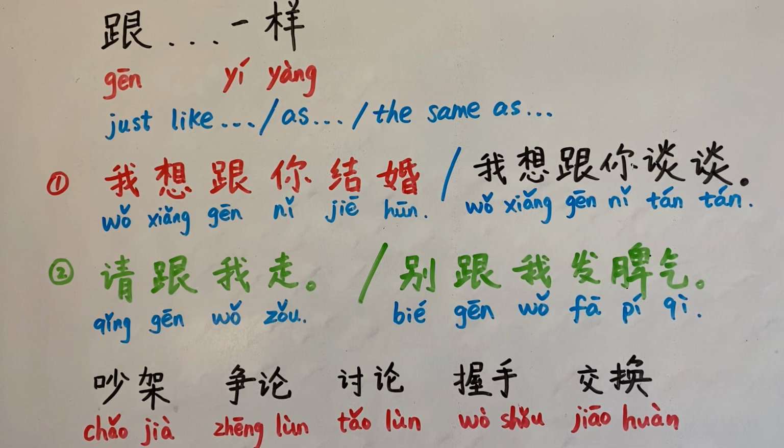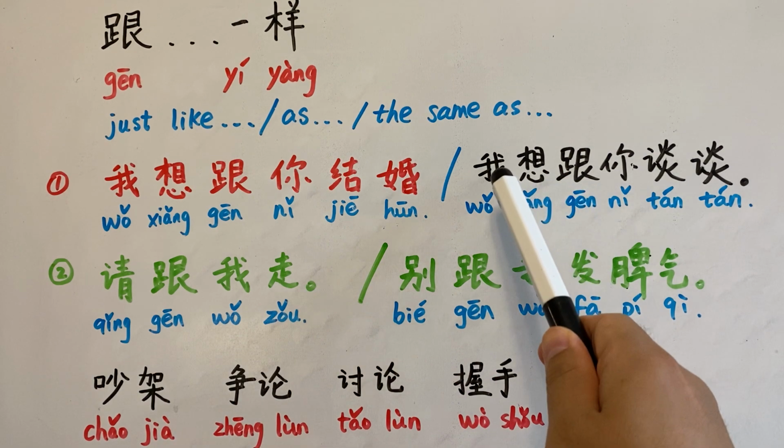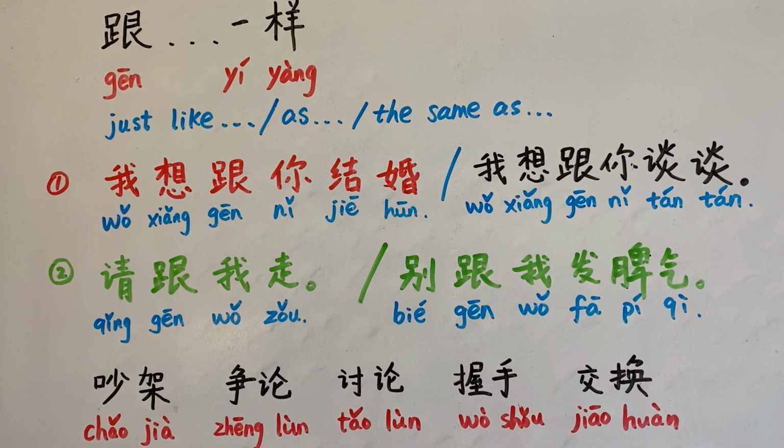So this is the first type of verbs that can be used to follow this 跟. And the second one is what we call the non-symmetry component. That is to say, you don't have to work the same way. Just like 谈谈, if I talk to you, you have to talk to me. No, you don't have to work that way. Just like this sentence, 请跟我走, it means please follow me this way, please.